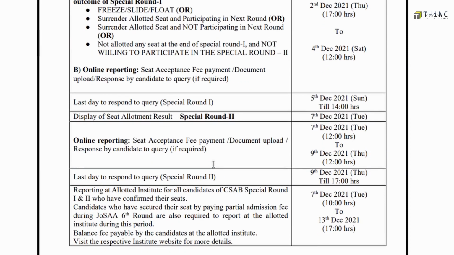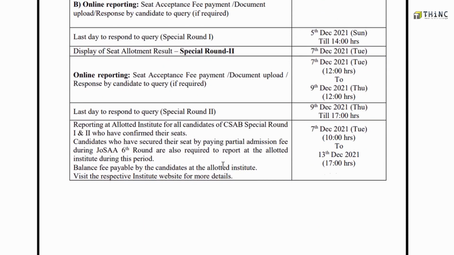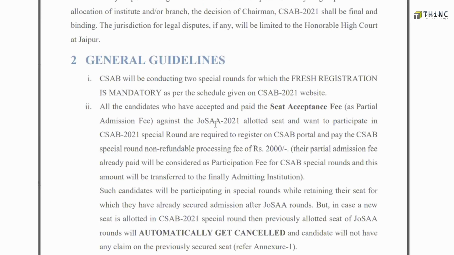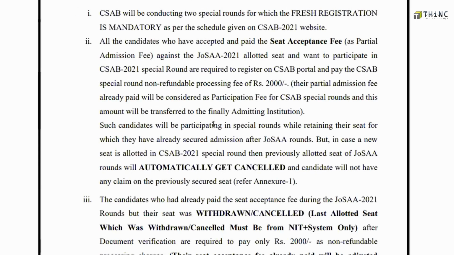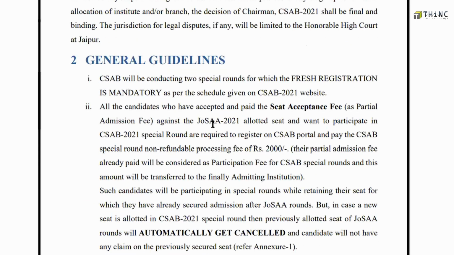Now let's move on to the important general guidelines to register on the CSAB portal. The first thing you have to understand is that while registering on the CSAB portal, you have to pay the CSAB special round non-refundable processing fee of 2,000 rupees. That is an important point regarding the fee you have to pay to enter the CSAB allotment process.